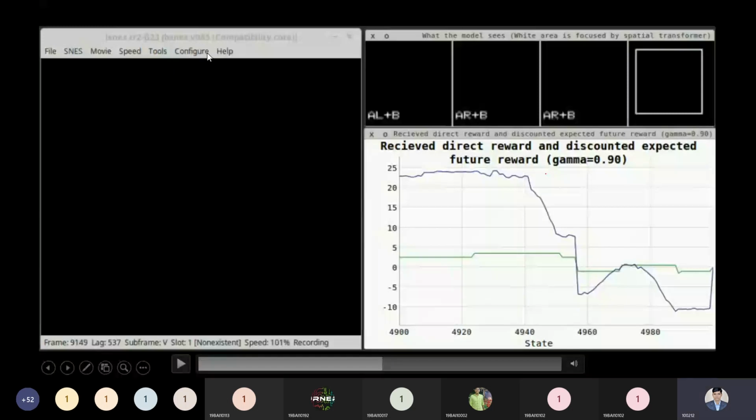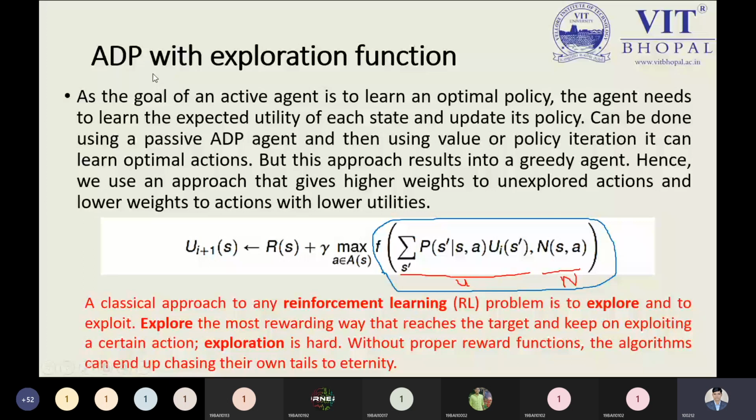So the first method under ADP with exploration function is this one. This is adaptive dynamic programming with exploration function. The model we are using is the same ADP, but we immerse a function known as the exploration function. But before starting this topic, let me give some more idea about the exploration function in a summarized way, then you will be happy to know that part.